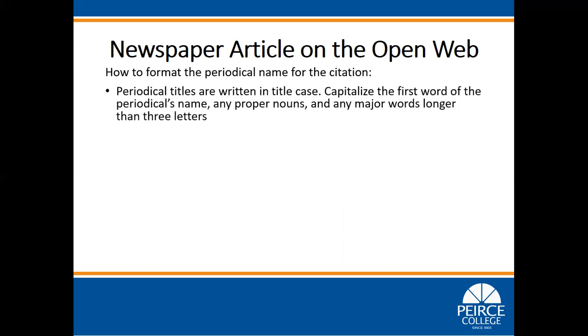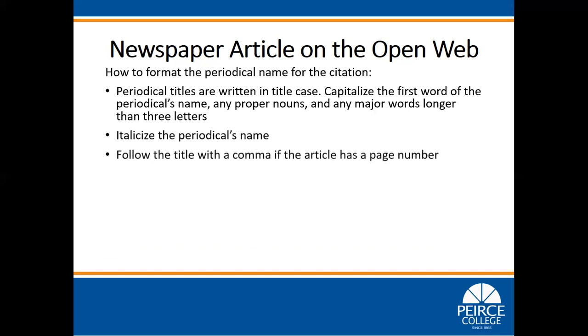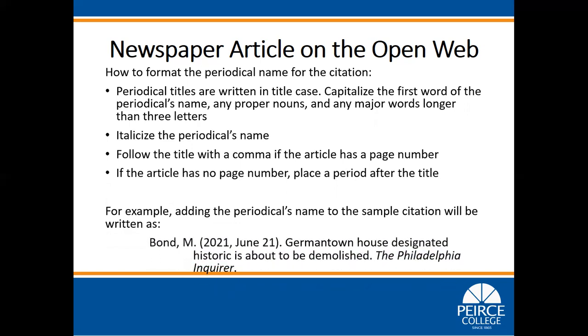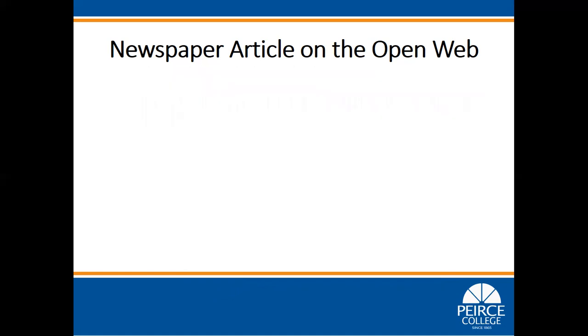How to format the periodical name for the citation. Periodical titles are written in title case. Capitalize the first word of the periodical's name, any proper nouns, and any major words longer than 3 letters. Italicize the periodical's name. Follow the title with a comma if the article has a page number. If the article has no page number, place a period after the title. For example, adding the periodical's name to the sample citation will be written as The Philadelphia Inquirer in italics, period.